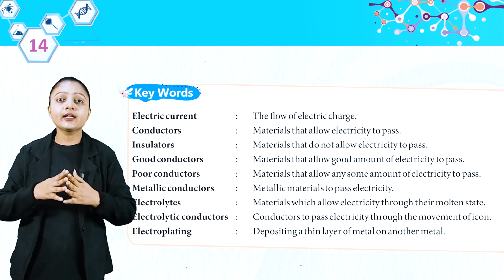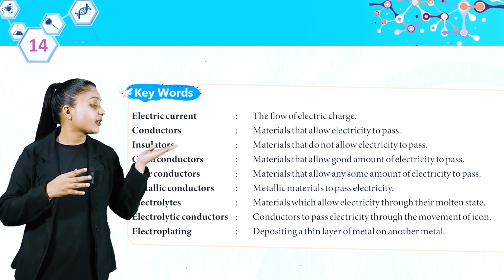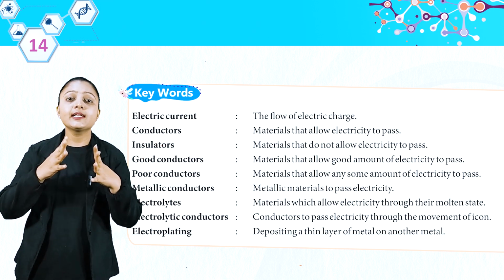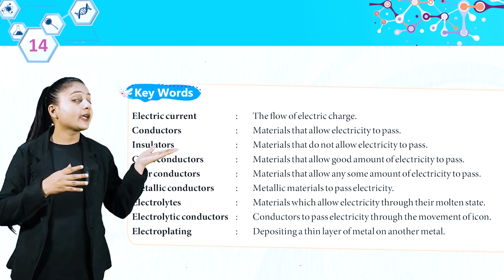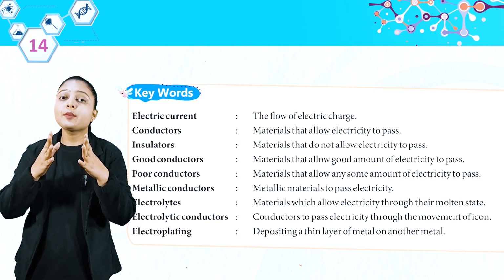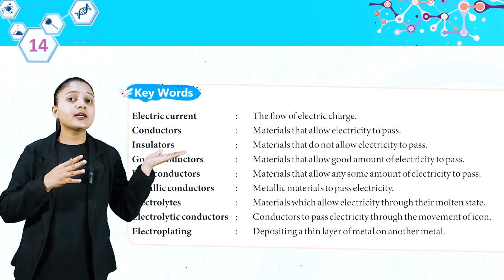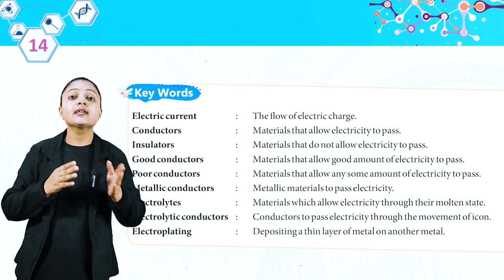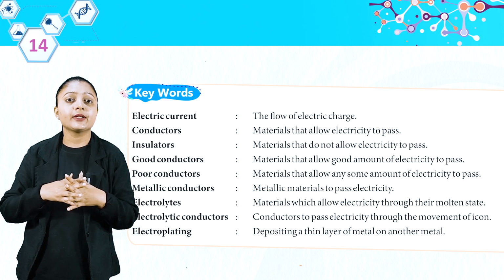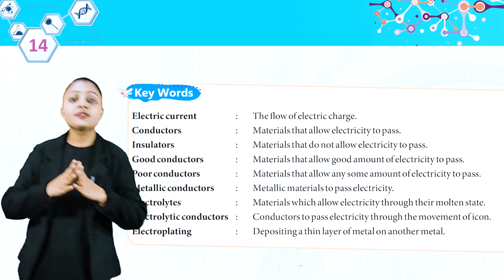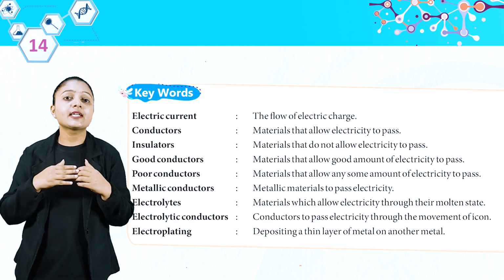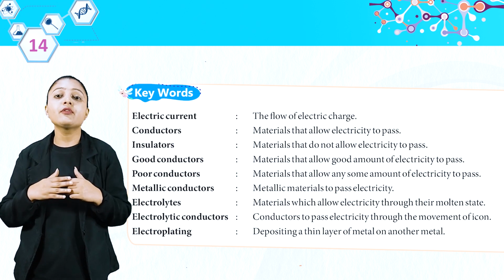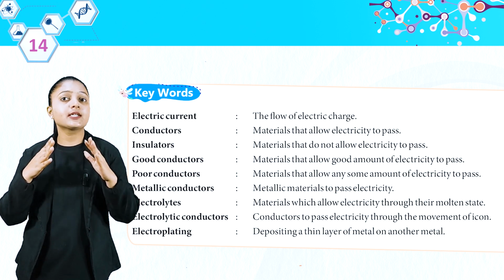Keywords: electric current, the flow of electric charge. Conductors, materials that allow electricity to pass. Insulators, materials that do not allow electricity to pass. Good conductors, materials that allow a good amount of electricity to pass. Poor conductors, materials that allow only some amount of electricity to pass. Metallic conductors, metallic materials that pass electricity. Electrolytes, materials which allow electricity through their molten state. Electrolytic conductors, conductors that pass electricity through the movement of ions. Electroplating, depositing a thin layer of metal on another metal.